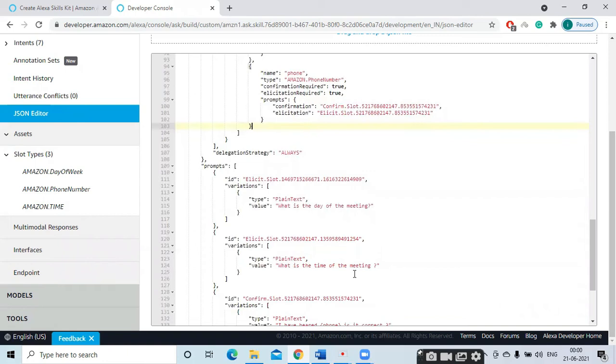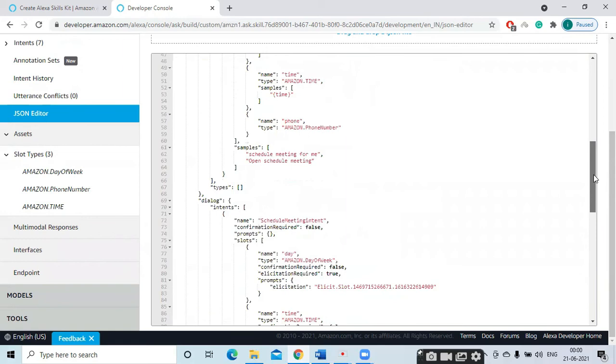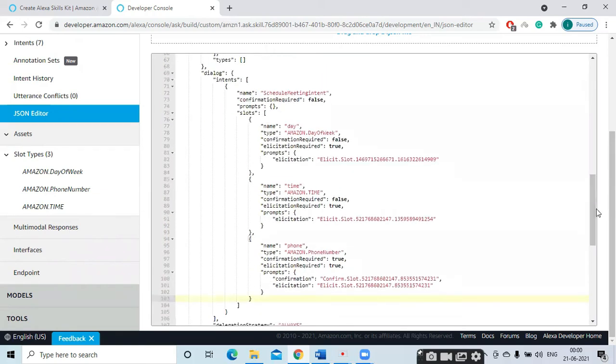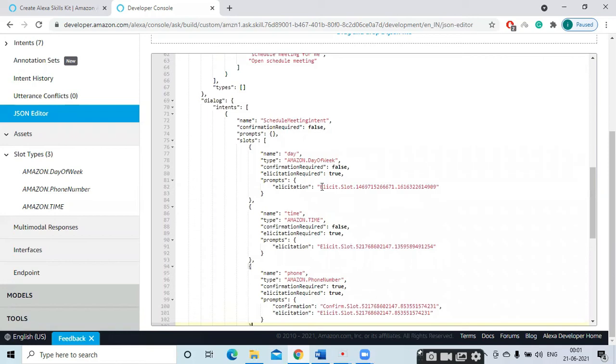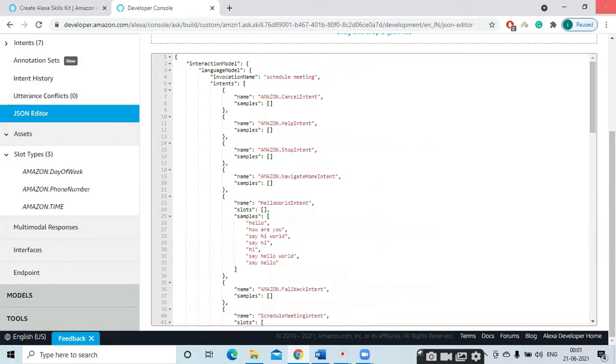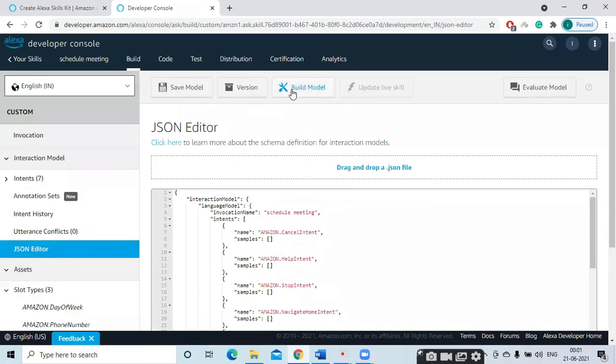So what is the day of the meeting? What is the time of the meeting? Every conversation is written as a JSON program. So we have not done anything. Amazon is doing everything. We are just giving the details. Okay. After doing this intent and slots, you have to check the JSON code. So you have to get this elicitation slot ID, and also here the elicitation slot ID, and here for confirmation and elicitation you should get the ID. So everything is good so far. Build model.